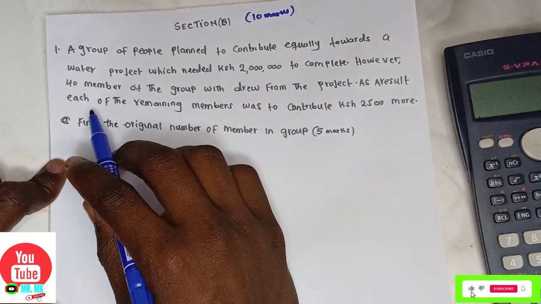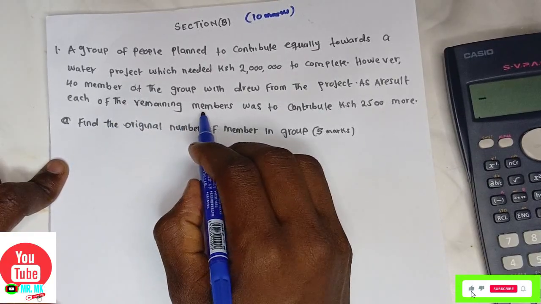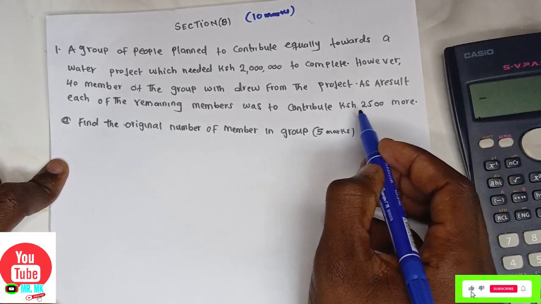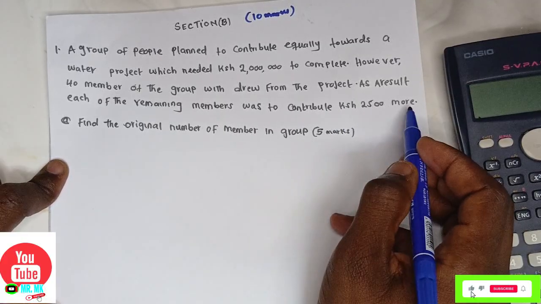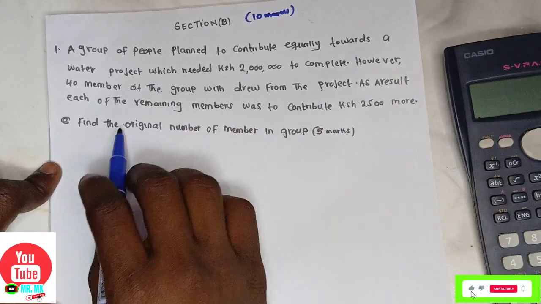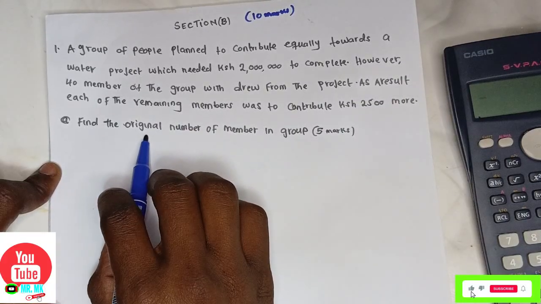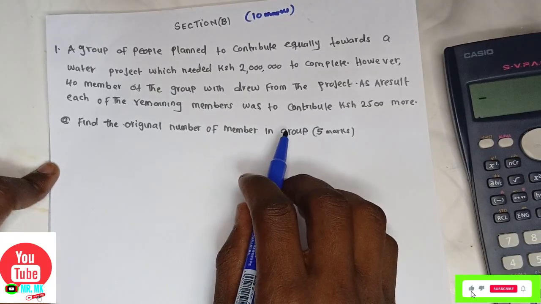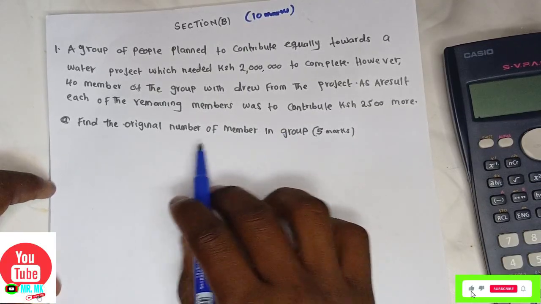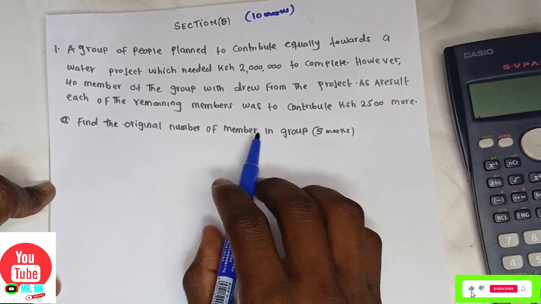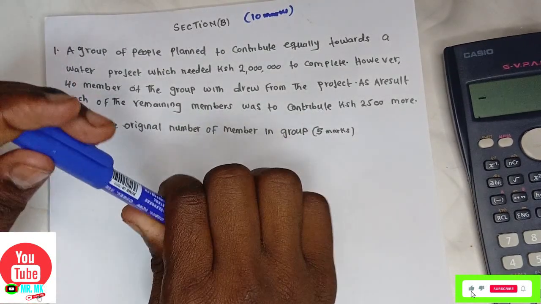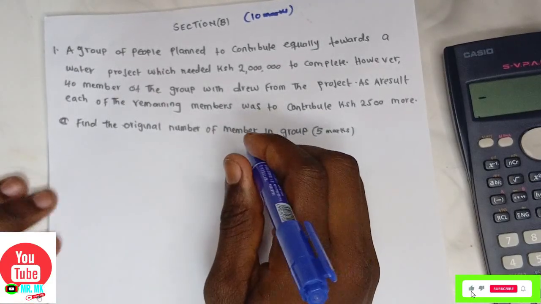As a result, each of the remaining members was to contribute Kenyan shillings 2,500 more. Find the original number of the members in the group. How do you find the original number of the members in that group? Let's do this question together.